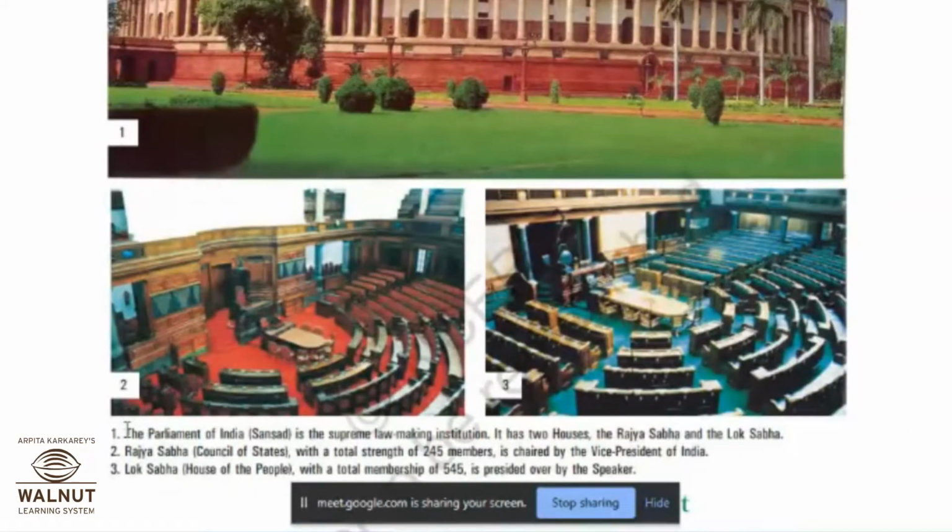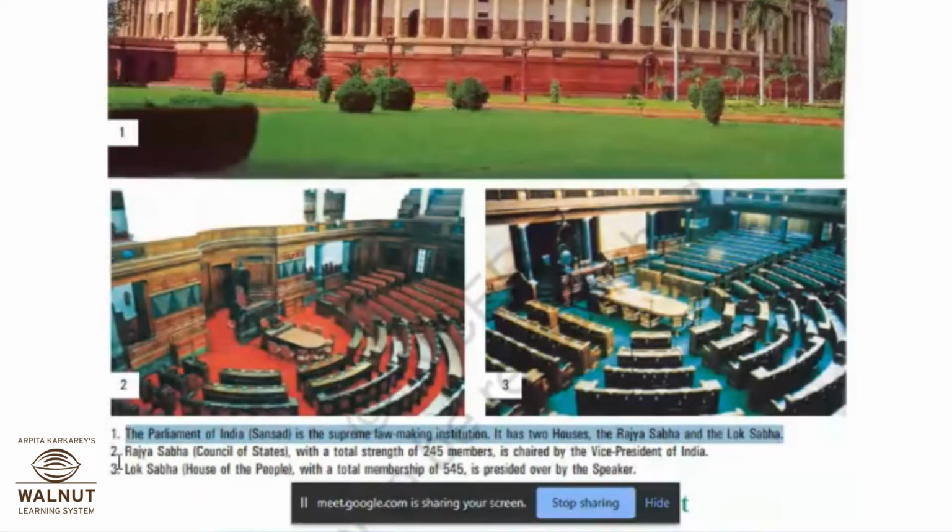Now see in picture 1, the above picture: the Parliament of India, that is Sansad, is the supreme law-making institution. It has two houses, the Rajya Sabha and Lok Sabha. So this is our Sansad Bhavan, and we saw the symbolic representation of that in yesterday's lecture: why people are holding that building, why it is in the hands of people, because we have the most important part to play in forming a government. So the picture is of Sansad Bhavan, that we call parliament.